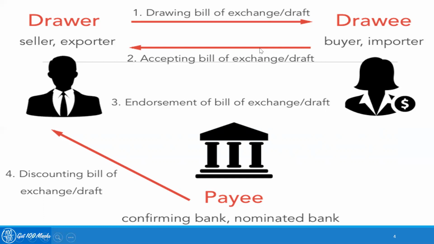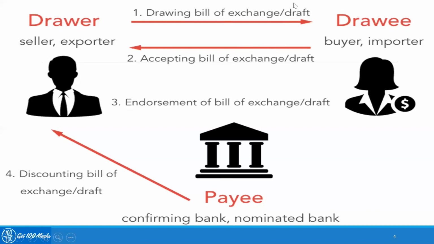Unlike many other negotiable instruments, a bill of exchange will not be considered a valid document unless and until it is accepted by the drawee. So the drawee needs to sign and accept it, and only then is the endorsement completed. Once the drawer receives the completely endorsed bill of exchange, he can use that to get payment from a bank before the period of the bill of exchange gets over.